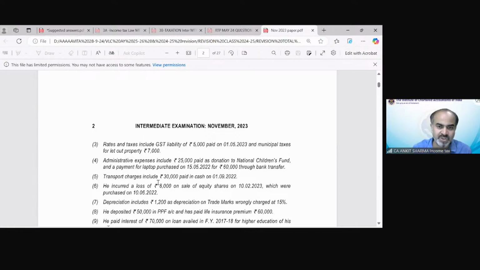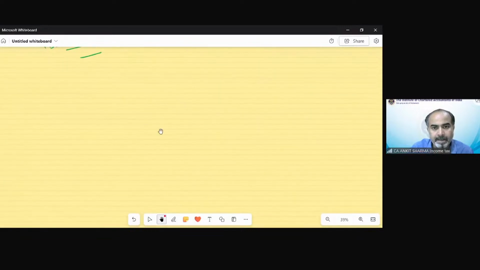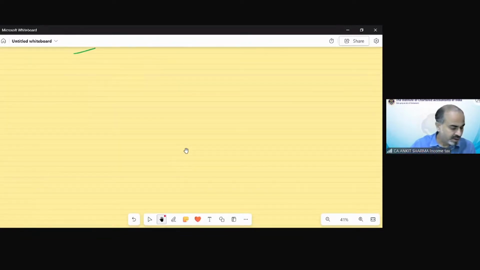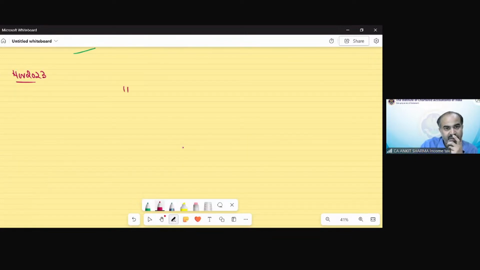So I will read the question and then we will solve it in a separate sheet because on this sheet, my pen tab does not work. So we will solve it over here. That is November 2023 question. So first of all, as per section 115BAC, we have to solve. Then as per section 44AD provision apply. And then as per optional tax regime.